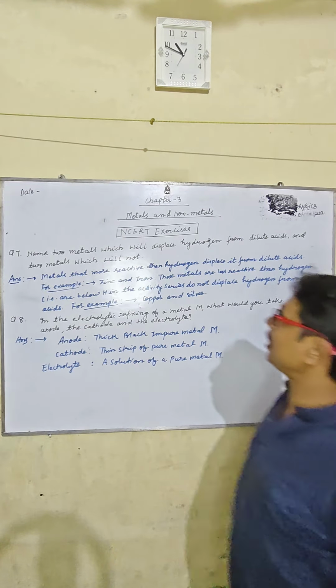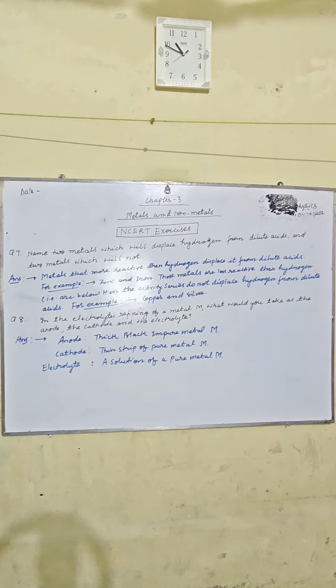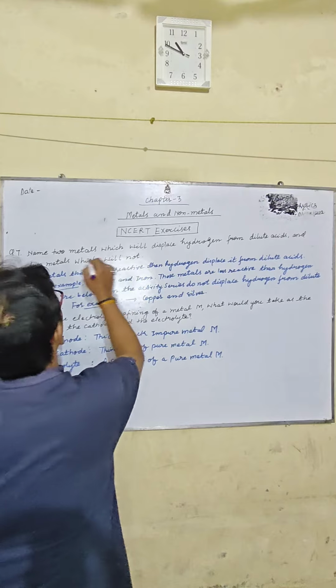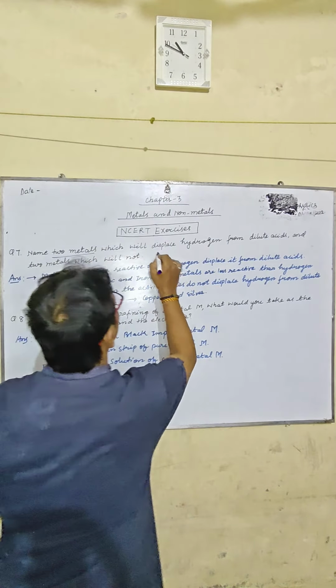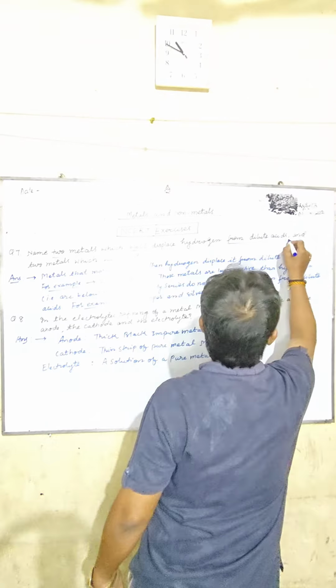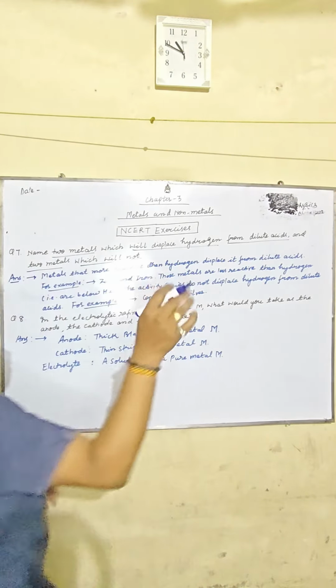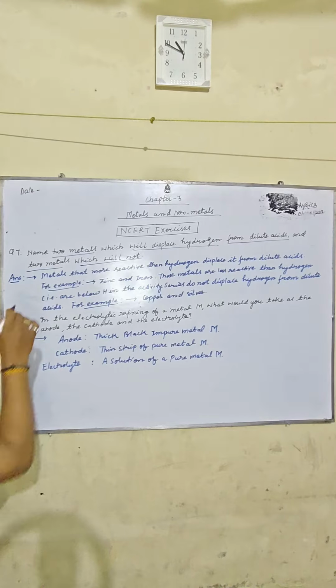Question number 7. Name two metals which will displace hydrogen from dilute acid, and two metals which will not. The question is asking: name the two metals which will displace hydrogen from dilute acid, and the two metals which will not displace hydrogen from dilute acid.